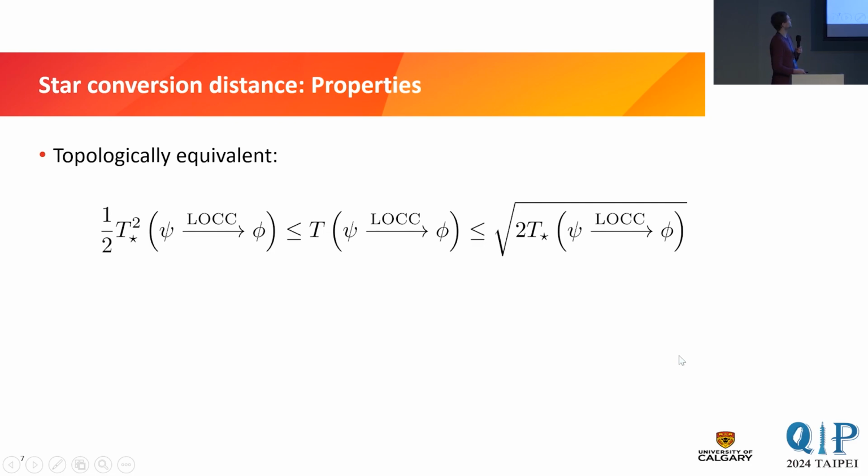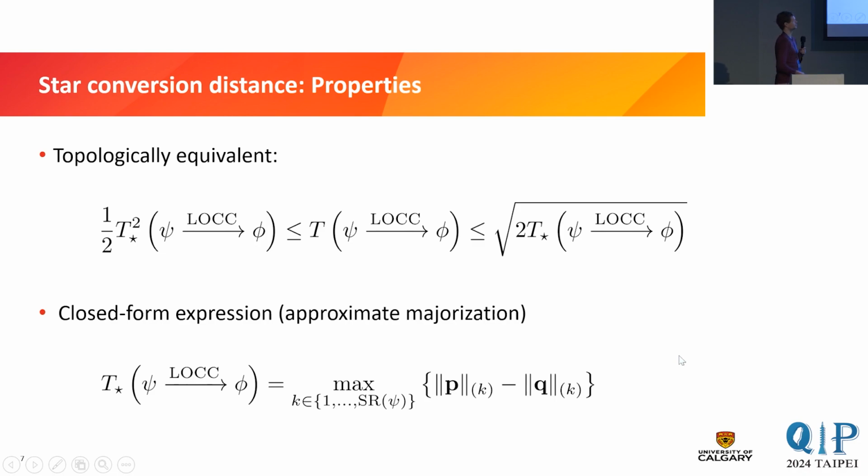And well, the second nice property is that we can have closed form expressions for the star conversion distance. And essentially the tool that we use is some results on approximate majorization. So here we have again these Q-fun norms on P and Q, which are again the Schmidt coefficients of the initial and the target state. And then we just need to do a maximization over a finite set. So K runs over the integers from 1 to the Schmidt rank of the initial state. And this closed form expression will allow us in the applications.